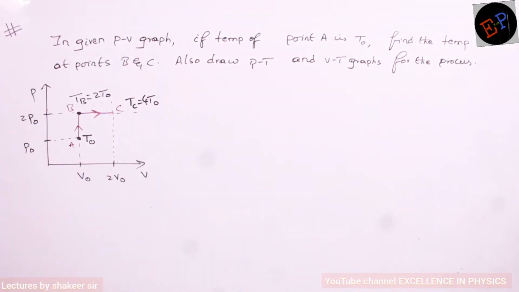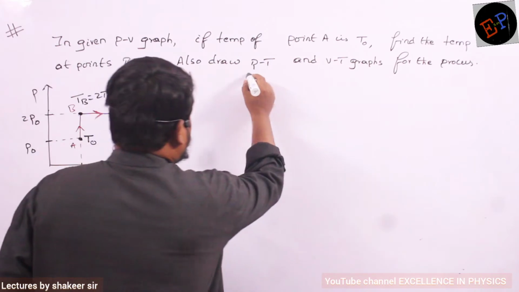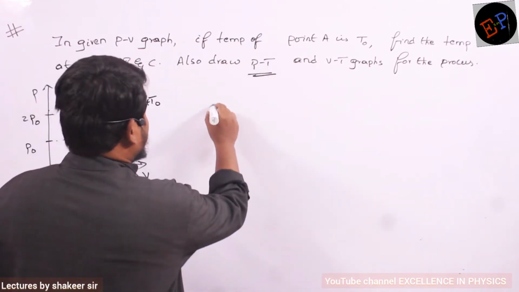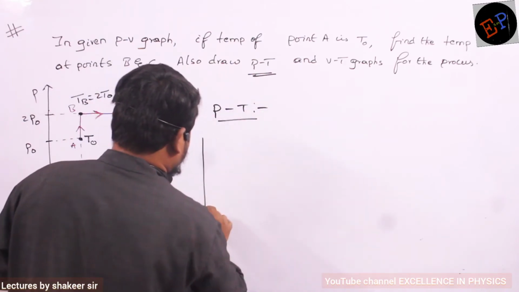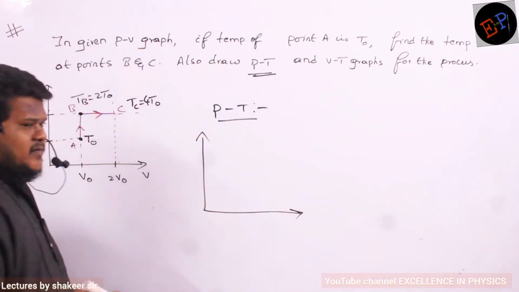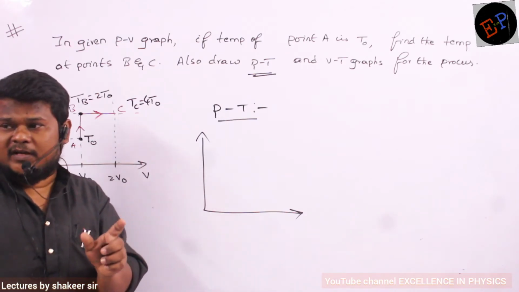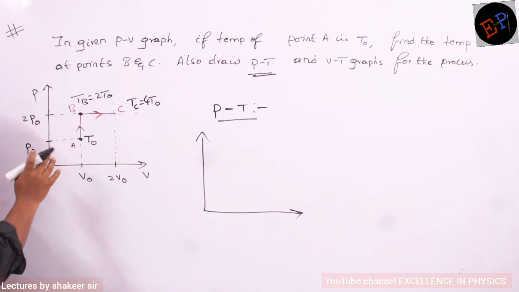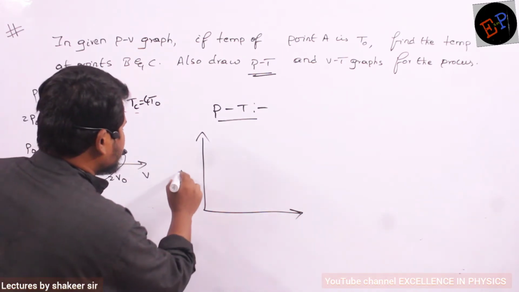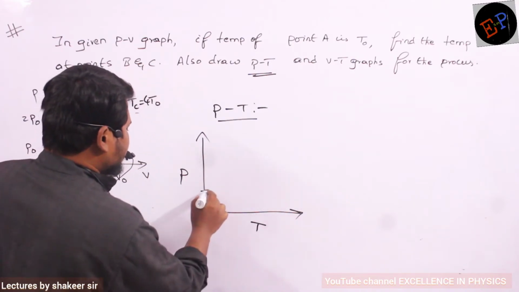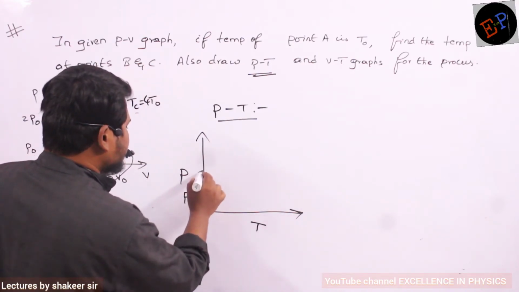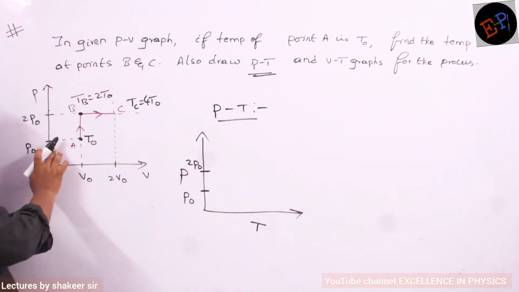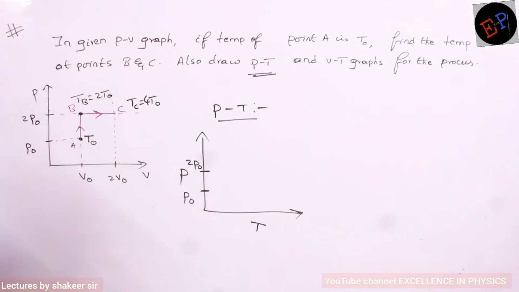Okay, see. Now let us see how we can draw this PT graph from this PV graph. First of all, in drawing these graphs, you see the minimum and maximum values which are present. Minimum pressure is P0, no? Maximum pressure is 2 P0. So just draw those values only in the graph. Let us consider this is the minimum value P0 and this is the maximum value 2 P0, because pressure is varying only between P0 and 2 P0, those values are enough for the graph.